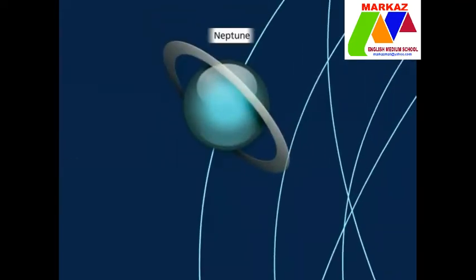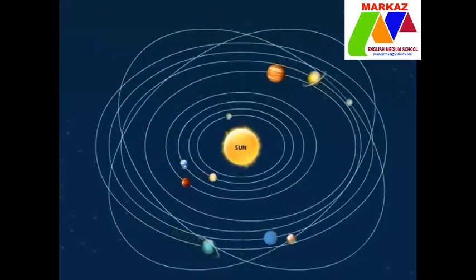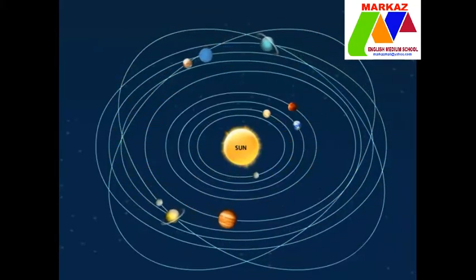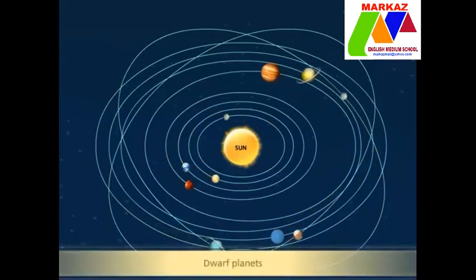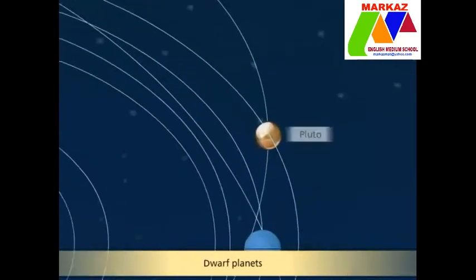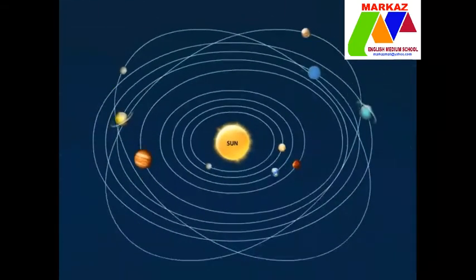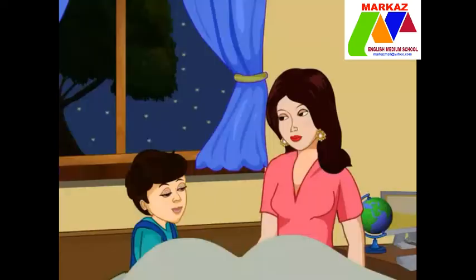And the last is the Neptune. It is the coldest planet of the solar system. It appears almost same as Uranus. Apart from these 8 planets, our solar system also has 2 very small or dwarf planets. These are Pluto and Eris. These are very cold planets and they are very far away from the Sun.